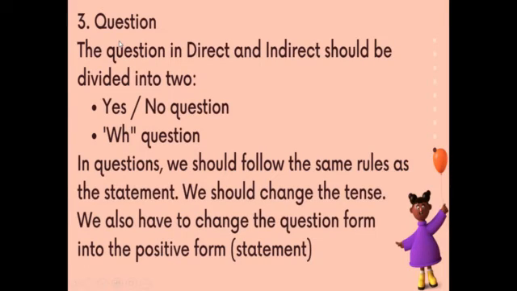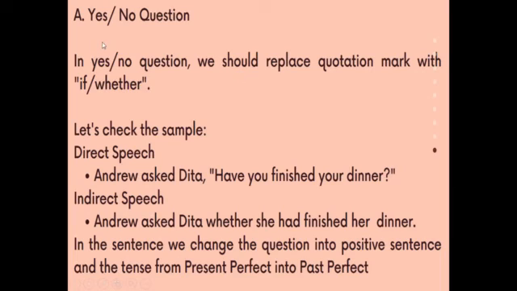So let's see the third, talking about questions. The question in direct and indirect form should be divided into two: yes-no question and WH question. In question form, we should follow the same rules as the statement. We should change the tense, and we also have to change the question form into the positive form or statement. So there is no question mark in your indirect form. Okay, let's see one by one.